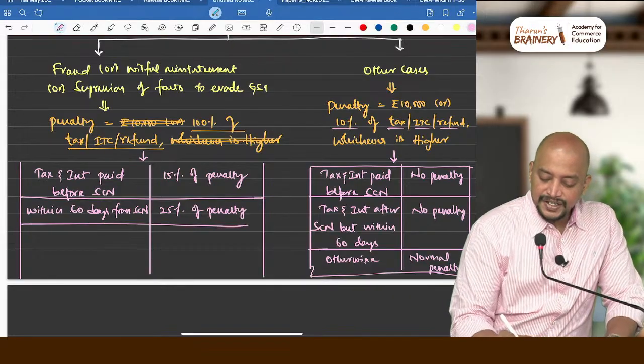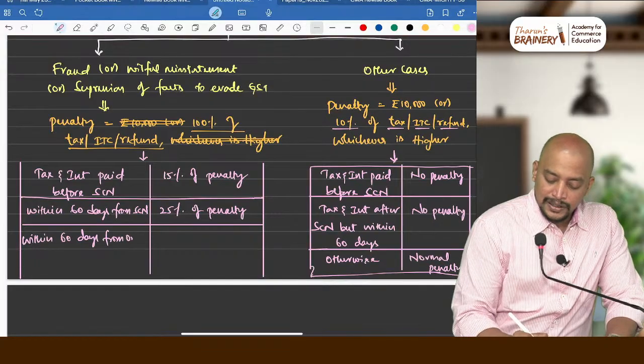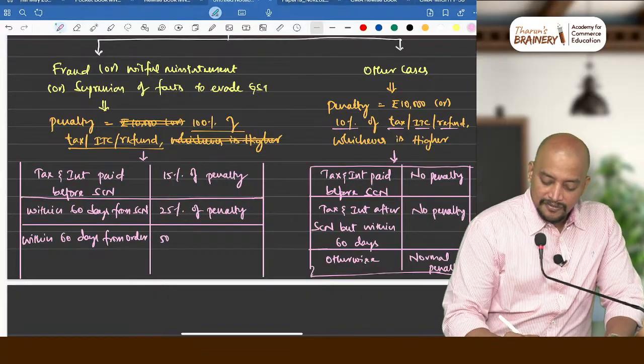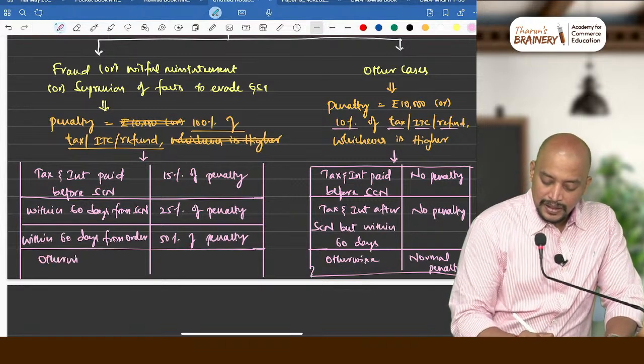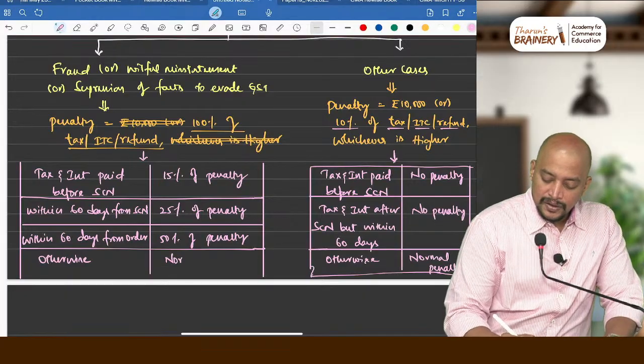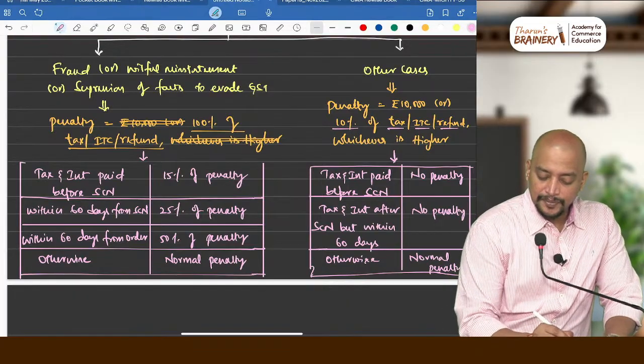Suppose if it is within 60 days from order, then it will be 50% of penalty, and in other cases, otherwise it will be normal penalty. Is it clear?